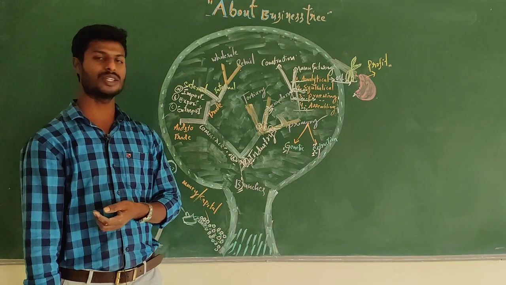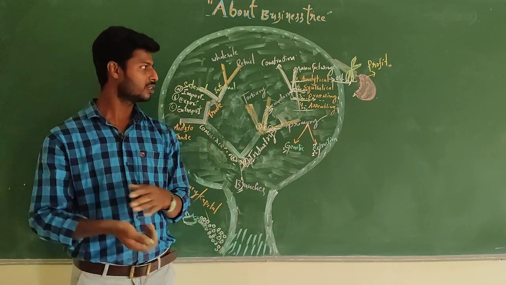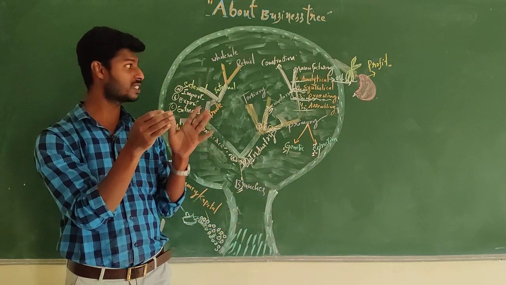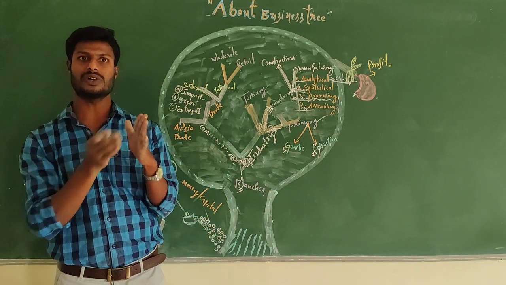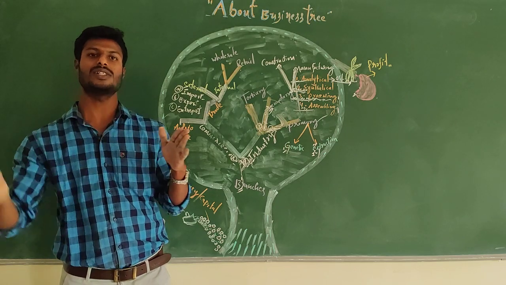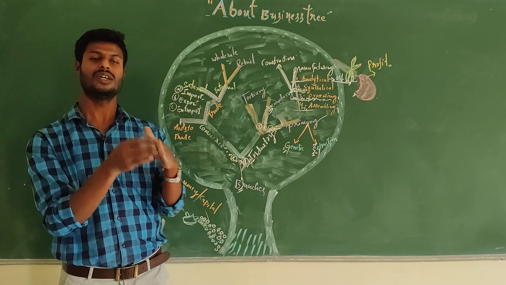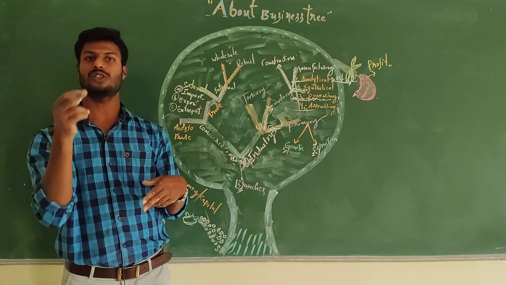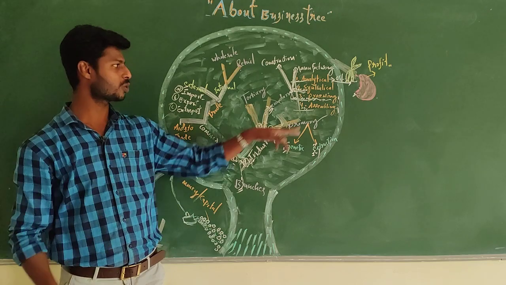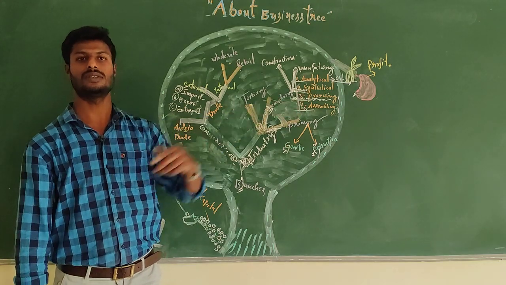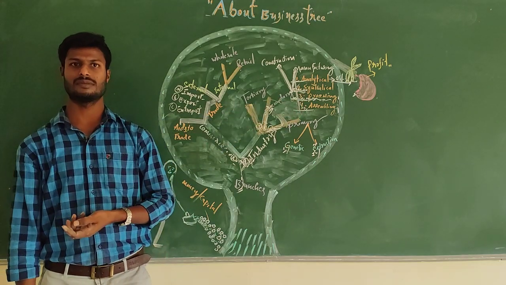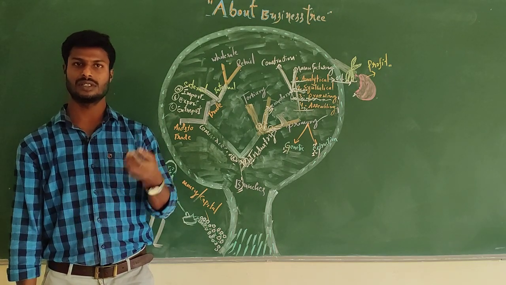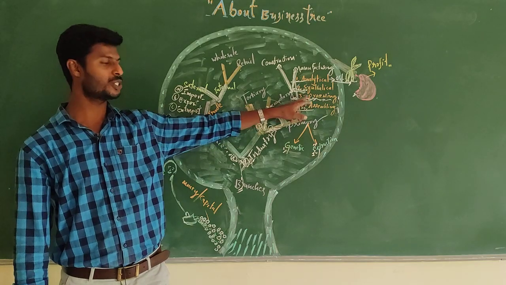Next one is processing industry. See, the word processing itself suggests that it takes several steps. So your processing industry, a type of manufacturing industry, deals with production of a product through several steps of production. It is called processing industry. Example, textile industries, paper industries, sugarcane industries are the examples for processing.